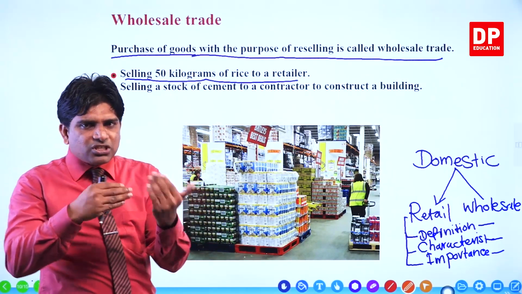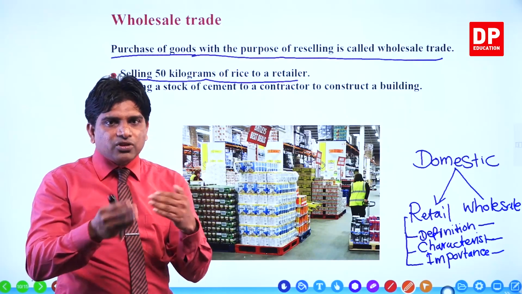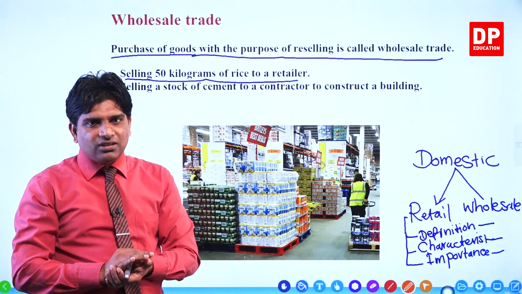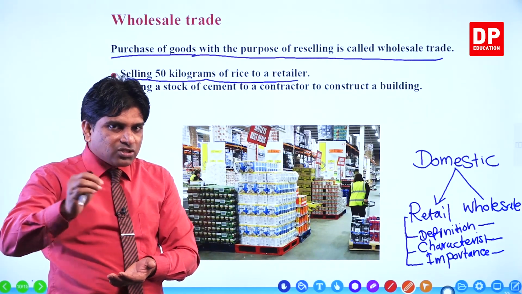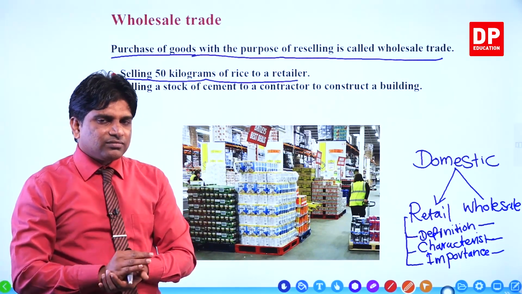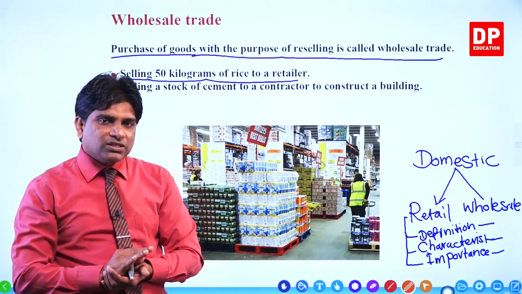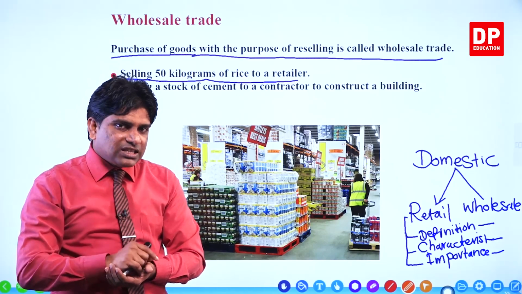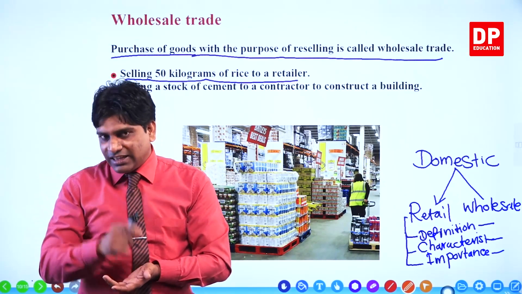Why did that retail businessman purchase that 50 kilograms of rice? To resell again to the customers. Then that retail businessman's objective is reselling. It is wholesale. I'll take the previous example. Do you remember? I think you remember.